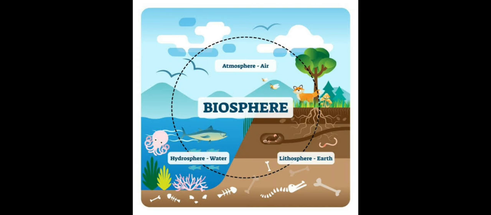Here we can see the interaction between both living and non-living components. Hence, it is referred to as the biosphere.